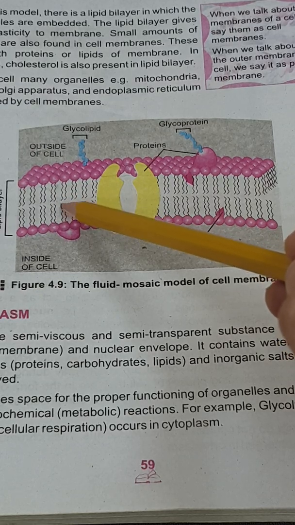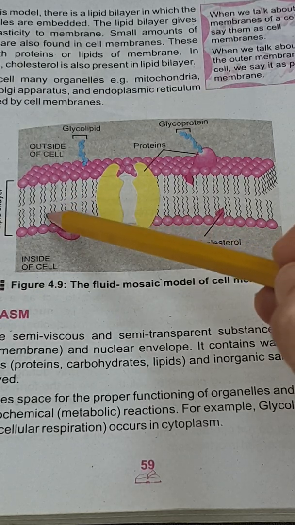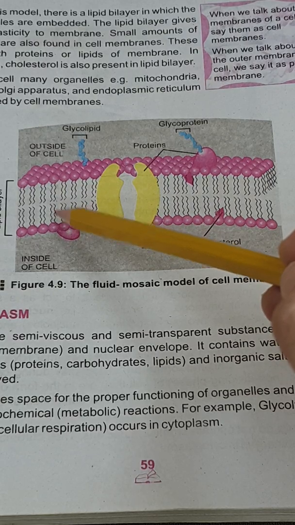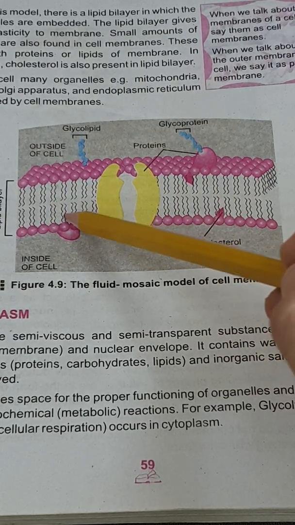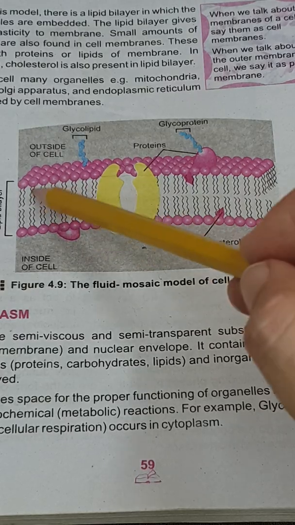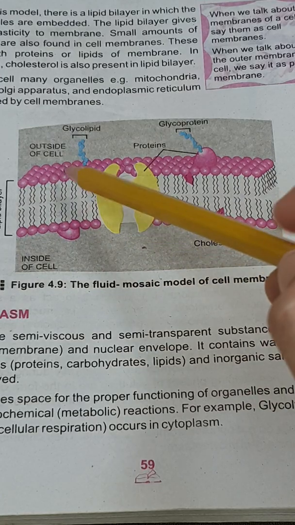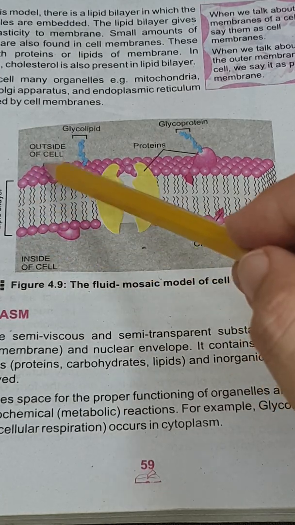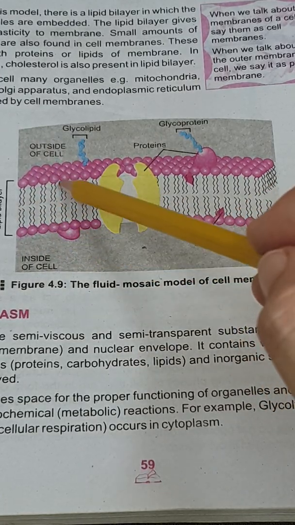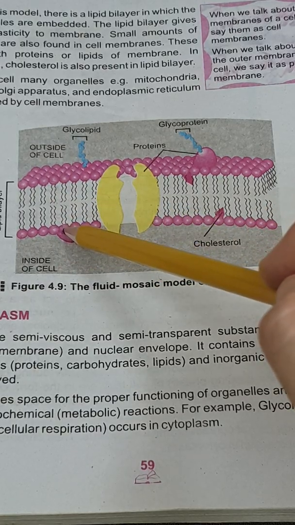selectively permeable, which selects material. Some material which can dissolve in the lipid can go inside, and the material which cannot dissolve in the lipids is not allowed to go inside. So that's why it provides selection for the transport of the material, as well as this lipid bilayer gives fluidity or elasticity to the cell membrane.